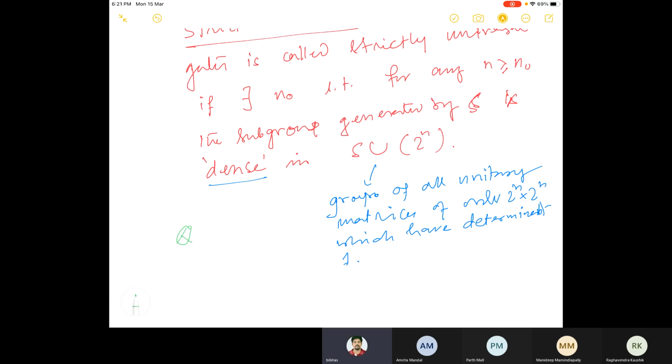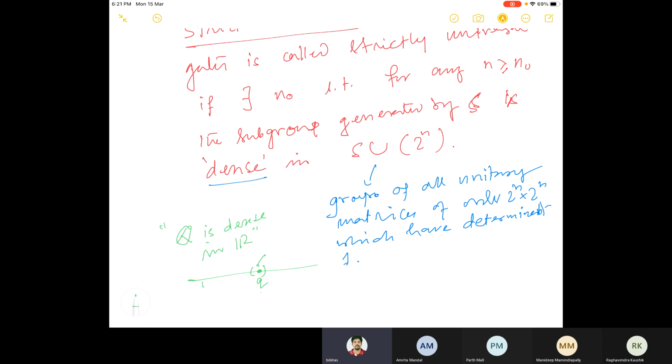So Q, the set of all rational numbers, is dense in R. Dense in R, it means what? Q means the set of rational numbers and R means the set of real numbers. It means if you take any rational number, that's a q, and take any open neighborhood like this, so any open interval, this open interval always contains real numbers which are not Q. Q is always a real number.